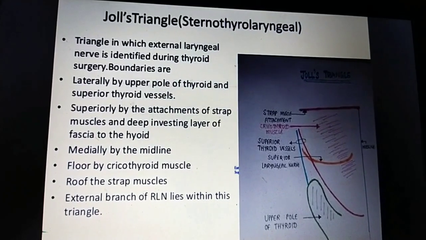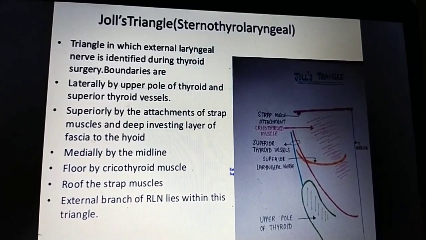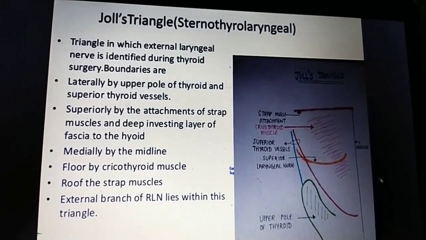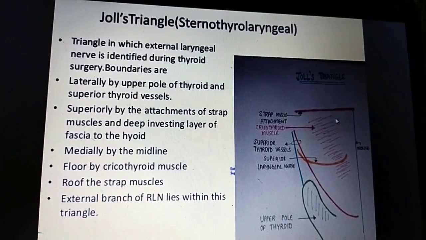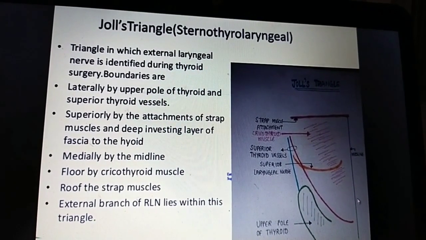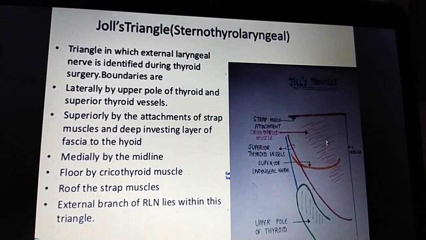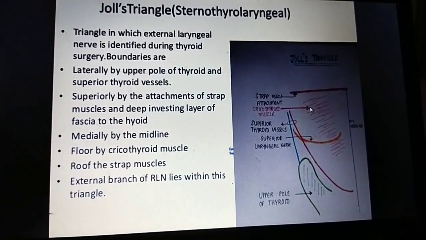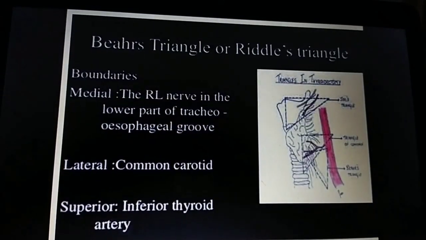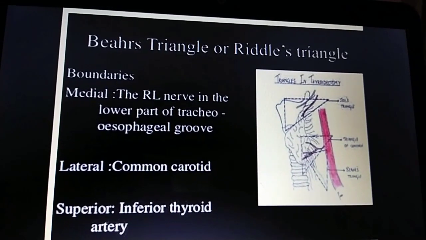It is the triangle in which the external laryngeal nerve is identified during thyroid surgery: laterally by the upper pole of the thyroid gland and superior thyroidal vessels, superiorly by the attachment of the strap muscles and deep investing layer of the fascia to the hyoid, medially by the midline, with the floor by the cricothyroid muscle and the roof by the strap muscles. The external branch of the laryngeal nerve lies within this triangle. Another triangle is Beahrs triangle, or Reddy's triangle.